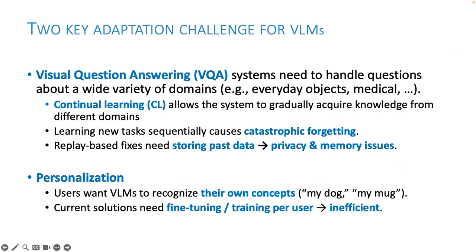The second challenge that I have focused on is personalization. Users may want VLMs to recognize their own concepts, such as my dog, my mug, etc. But current solutions usually require the existing VLM models to be fine-tuned or retrained per user or per user concept, which is highly inefficient and computationally very expensive. My research addresses these two challenges, continual learning and personalization, as the foundation for building truly adaptive VLMs.